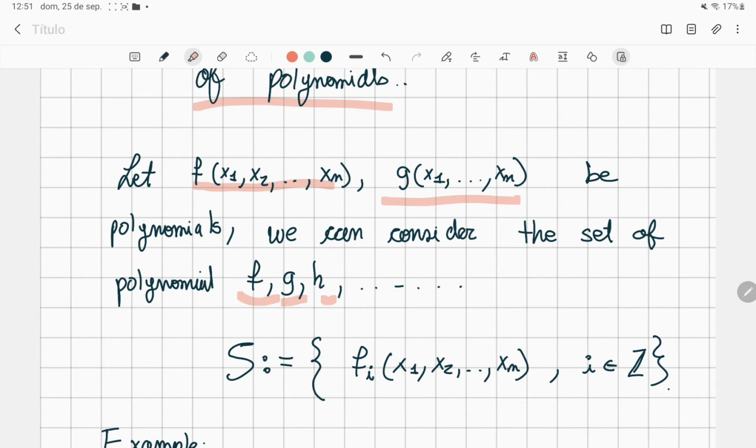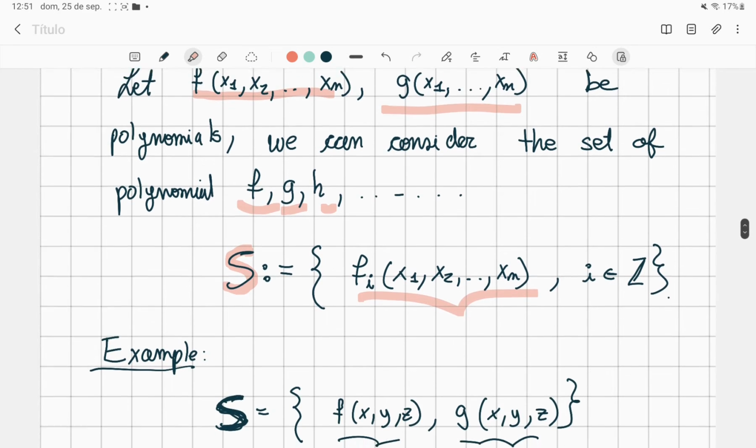And we are going to consider the set of all of these polynomials, and we are going to call it S. In algebraic geometry, people like to call this set S for some reason. I don't know why. So this set S will contain all of these polynomials: f, g, h, m, n, and so on.